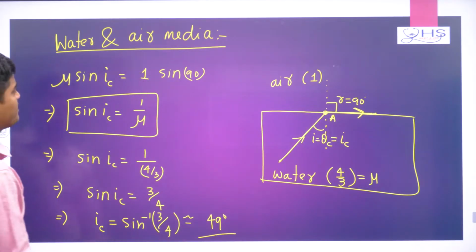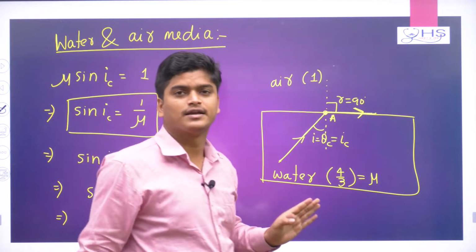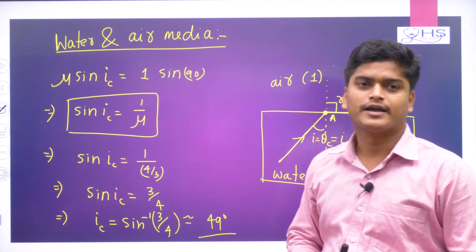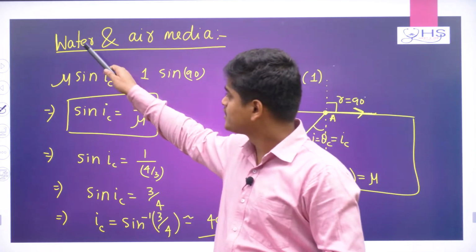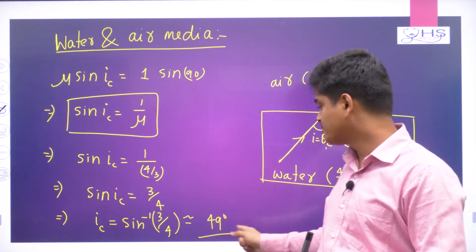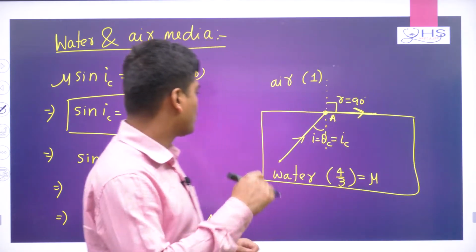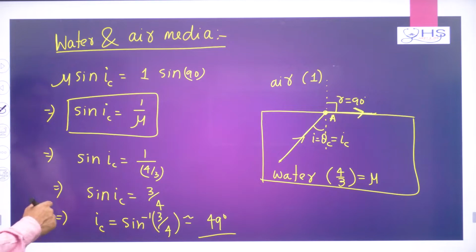Okay. So that means remember, if I am taking water and air media, then my critical angle is coming around 49 degree. Okay. Now, similarly, if I change to glass and air, definitely this will change because the refractive index value will change for glass. Okay. Now, come to the next concept. Same thing we will do, we will take glass and air media and check what the critical angle is there.